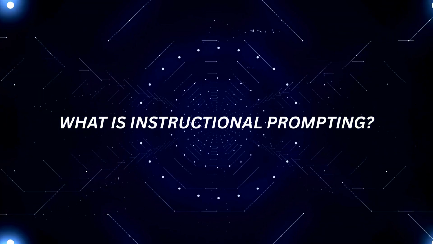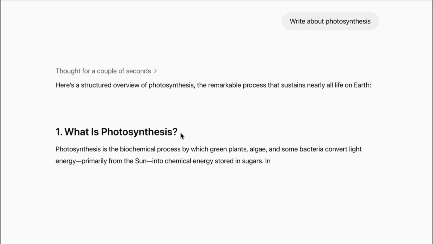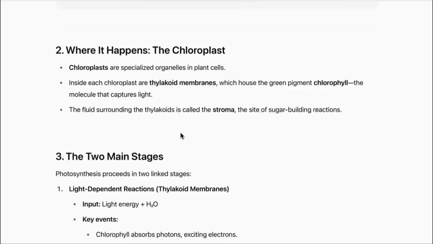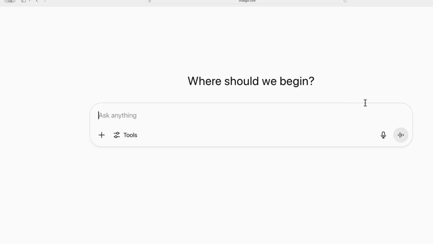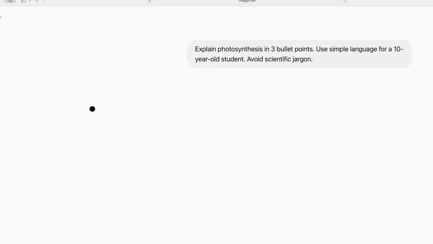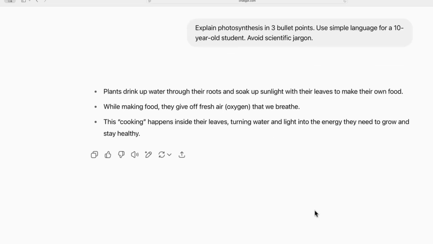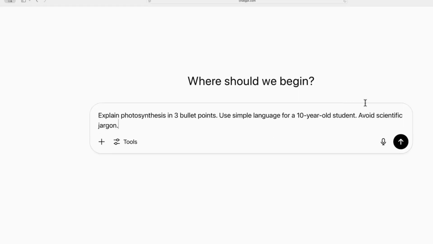What is instructional prompting? Instructional prompting is exactly what it sounds like: telling the AI what to do with specificity. You are not asking for creativity, you are giving it a job. Summarize this, translate that, format like this, use three bullets, avoid jargon. When done right, the results are surgical, clean, structured, and exactly what you asked for.